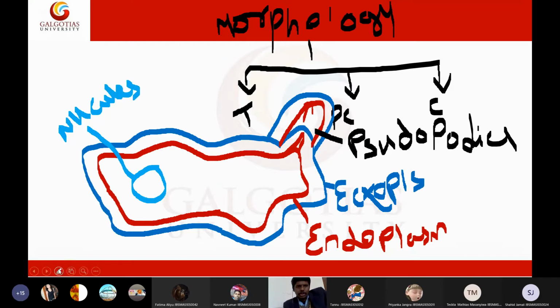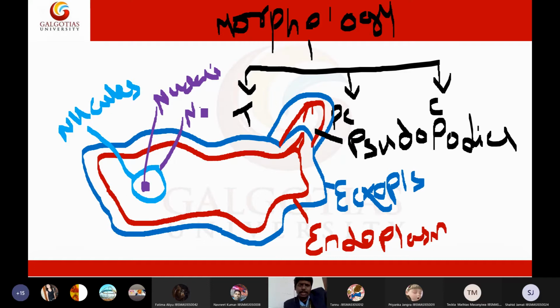Then it will also have nucleoli inside the nucleus. Very important: you must draw nucleoli, which represent that it is a eukaryotic microorganism. Only eukaryotic organisms will have a nuclear membrane, so the nucleus will also have a nuclear membrane.